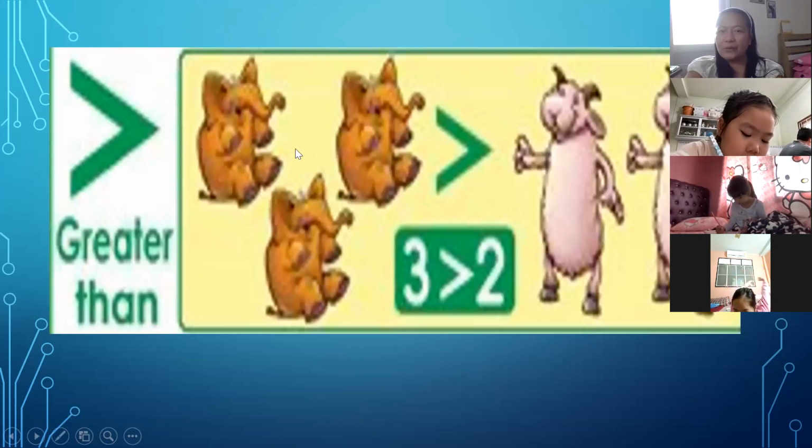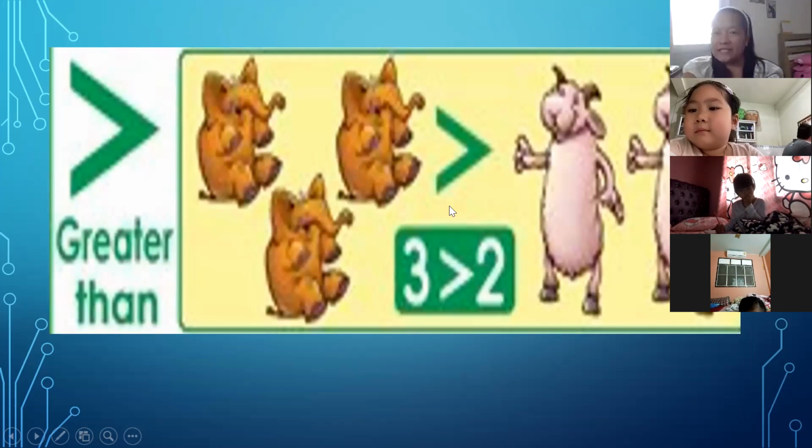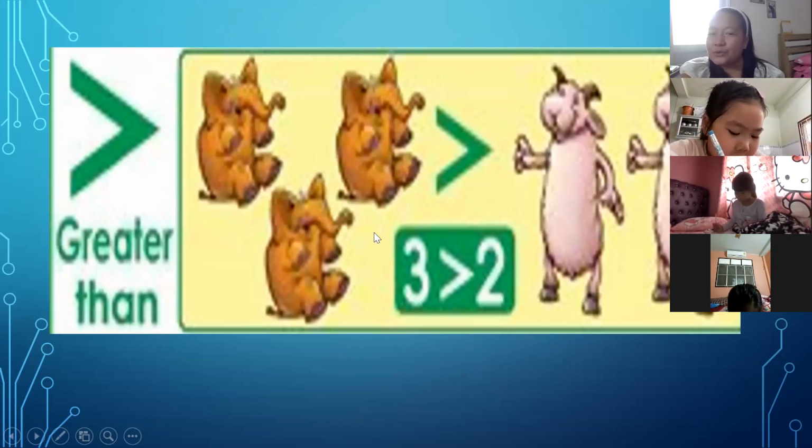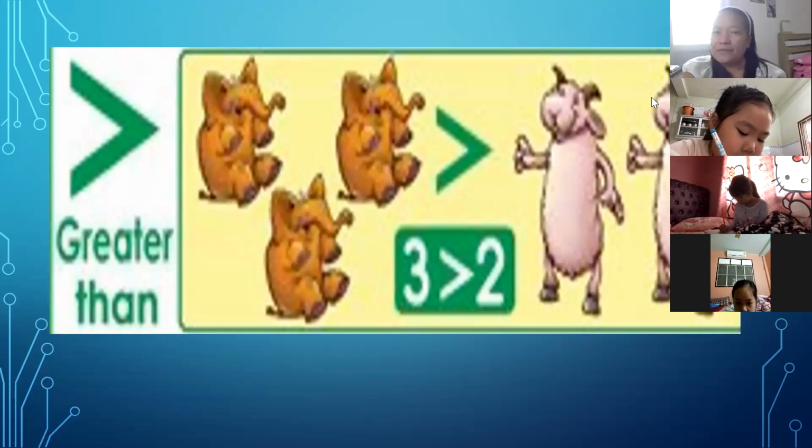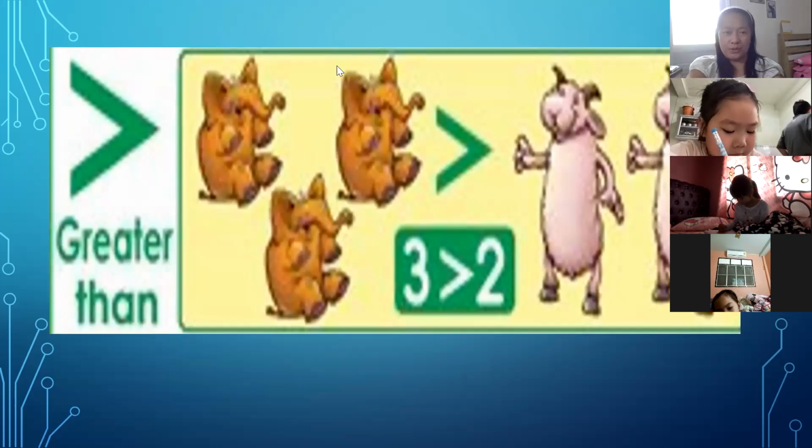We have here 3 and 2. Is 3 greater than 2 or less than 2? Is number 3 greater than 2 or less than 2?